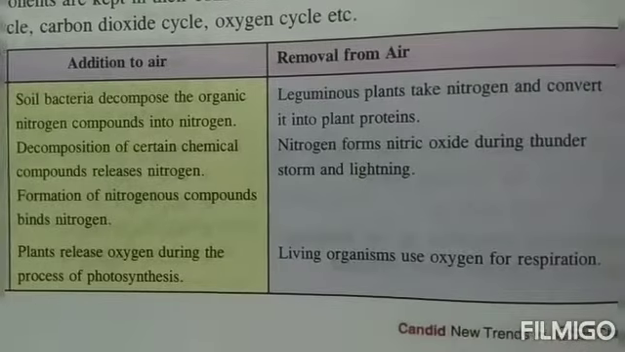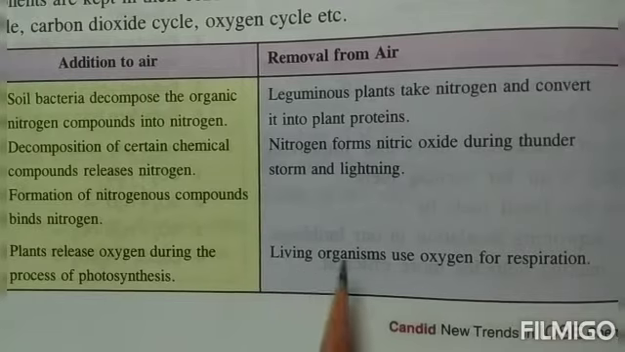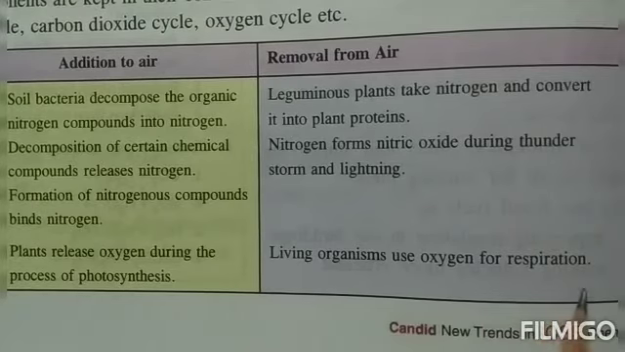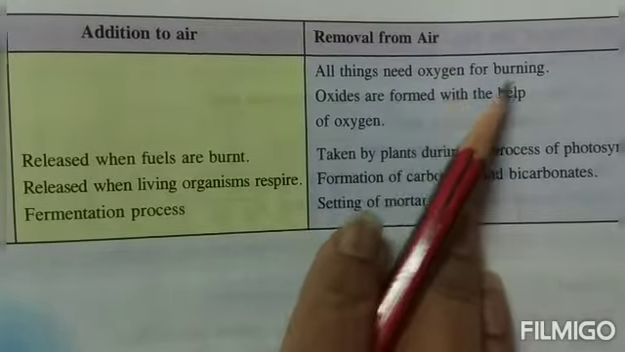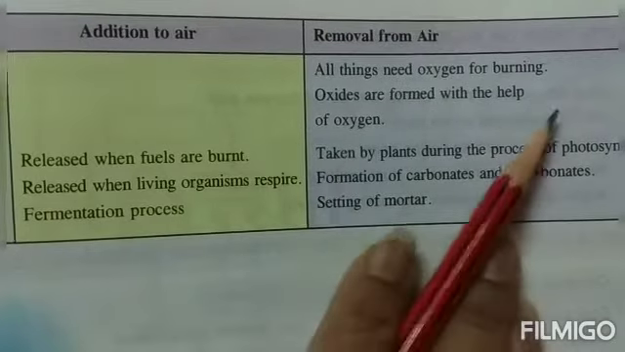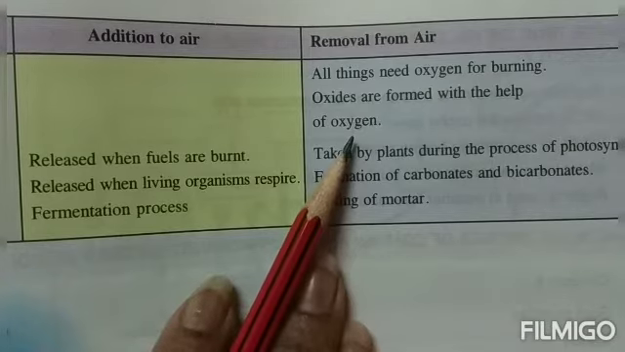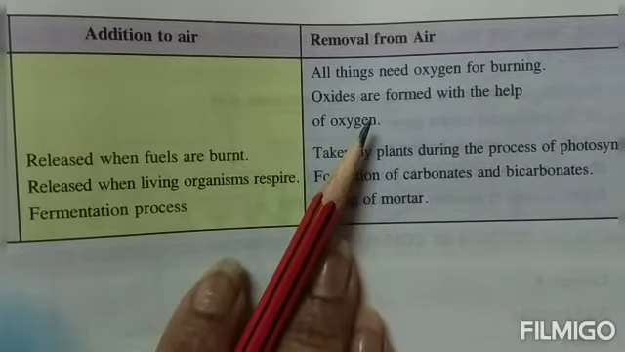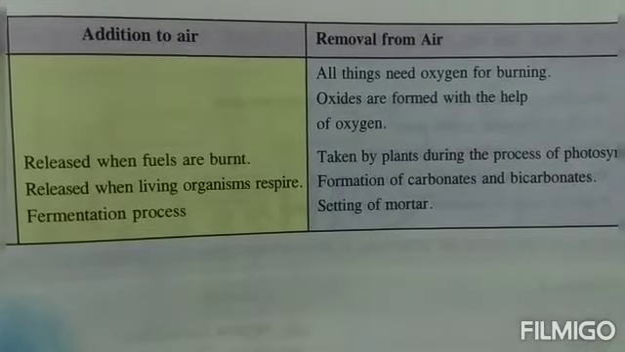And how is it being removed, children? You know, all living organisms, whether human beings, animals, or even plants, use oxygen for the process of respiration, right? Now, how is this oxygen removed from the air? All things need oxygen for burning. Anything that is burning will use oxygen. Oxides are formed with the help of oxygen. Any kind of oxide, whether a metallic oxide or a non-metallic oxide, will be formed along with oxygen, like SO2, CO2. So all these are formed with the help of oxygen.